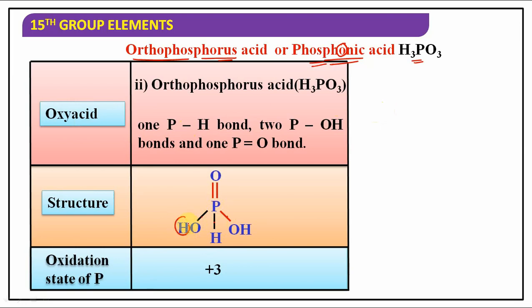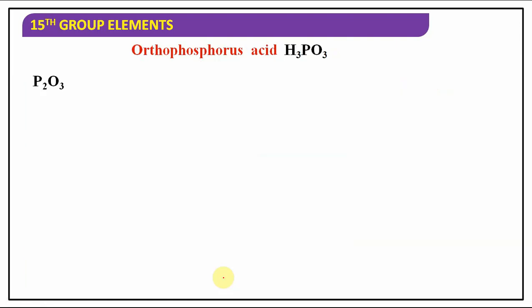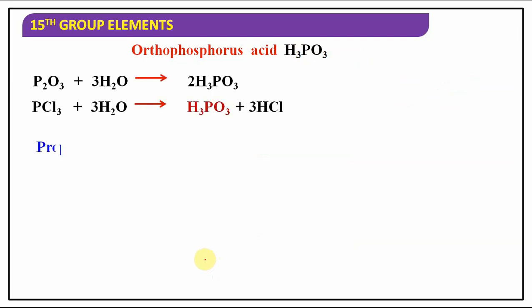So how many hydrogens can be ionizable? Two hydrogens can be ionizable. So it is an example of a dibasic acid. Its basicity is equal to 2 and its oxidation state is +3. How can it be prepared? It can be prepared by treating P2O3 with water: P2O3 plus 3H2O gives you 2H3PO3.